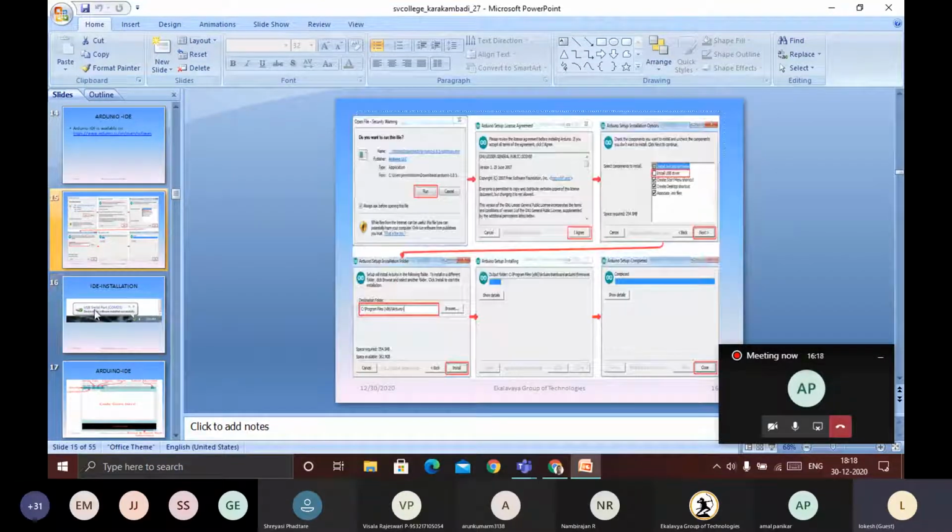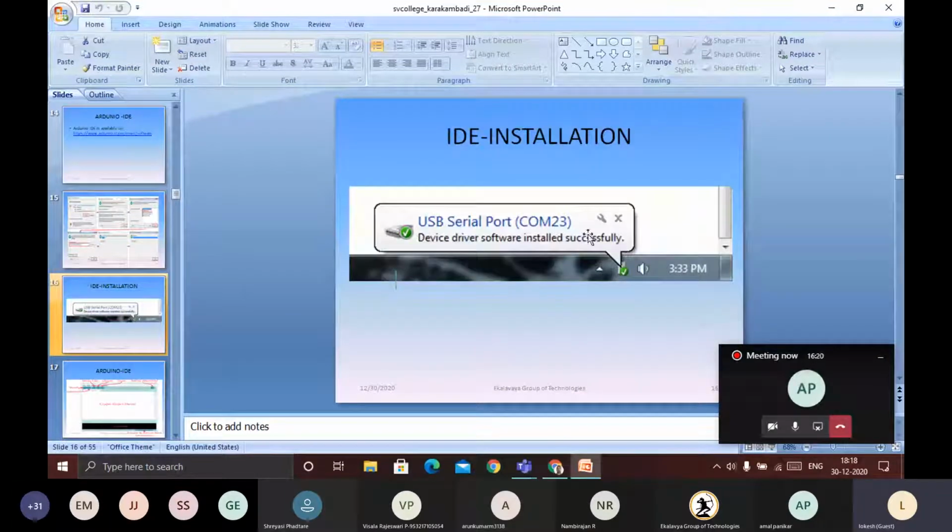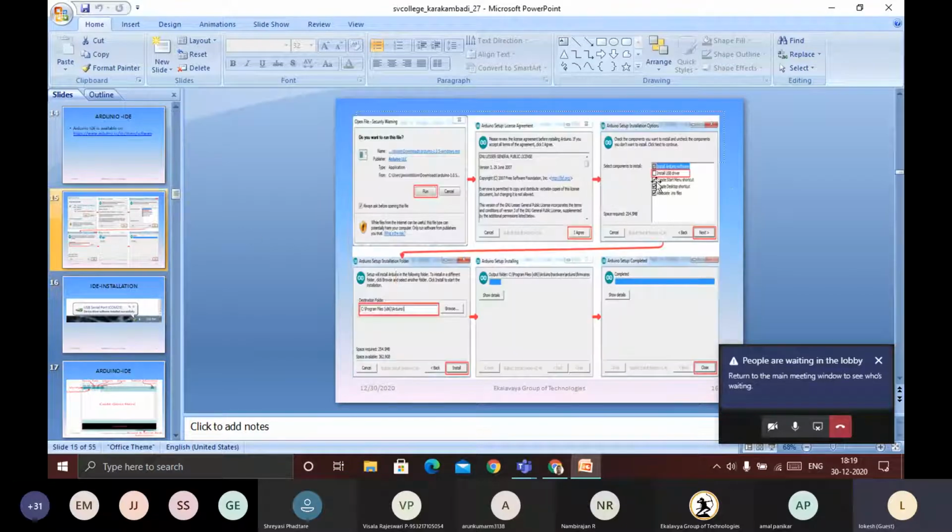If you don't select it, it will ask for installation of the drivers. Again, you need to install the drivers. Only then can it communicate between your PC and the Arduino. That's why don't forget to check this box, install USB driver.